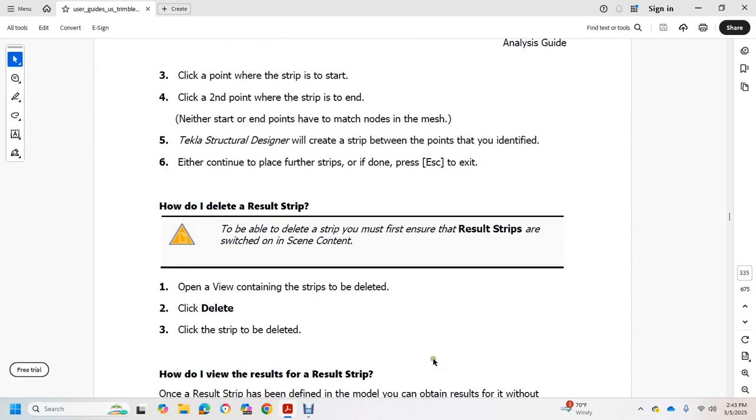How do I delete a result strip? To delete a strip, first ensure the result strips are switched on in the scene content. Open the view containing the strips to be deleted. Click delete, then click the strip to be deleted.